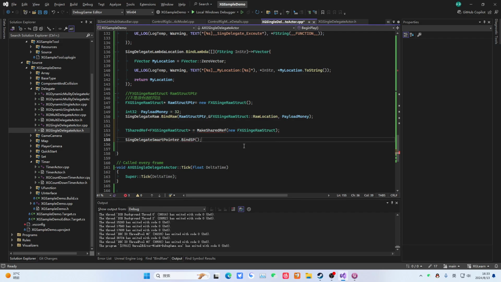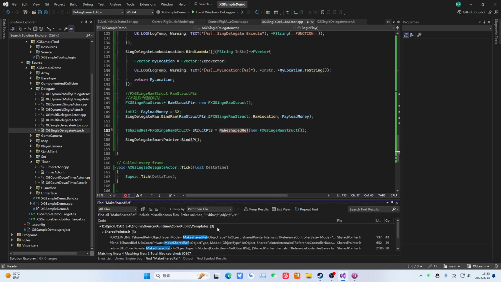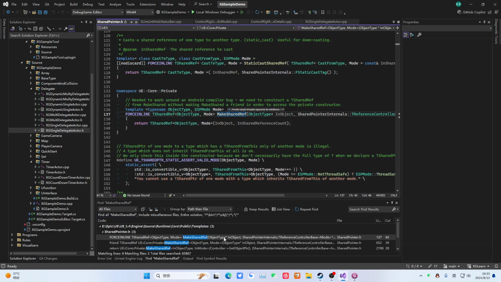Well, we haven't covered smart pointers yet. Let's see if this writing style is accepted. The struct. It seems we need to write it like this here. It doesn't seem to be written this way. We can take a look. Make sure the way of...